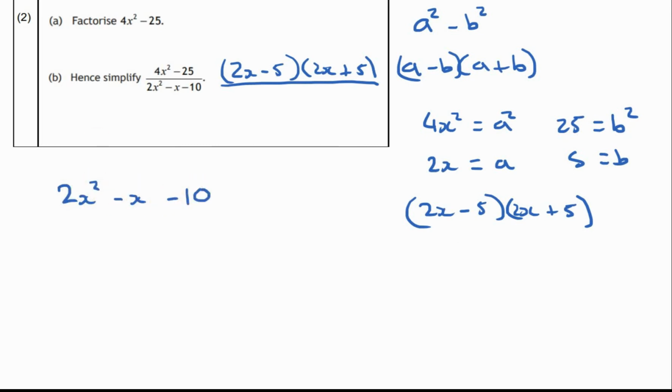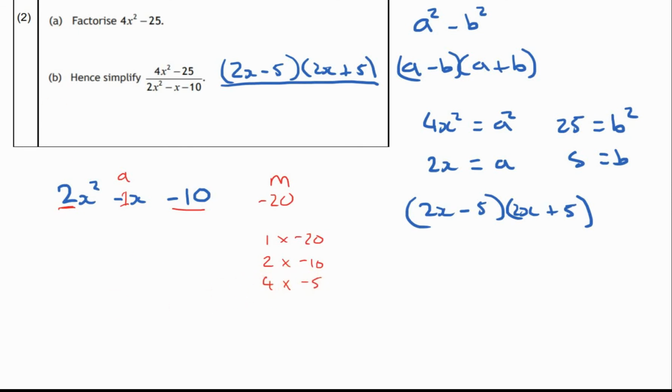So this time I'm adding to give us this number in here, which in this case is going to be minus 1. Okay, we don't write the 1, but it's there. And I'm multiplying to give me minus 20 because I'm doing the 2 multiplied by the minus 10. Okay, so what are my multiples of minus 20? Well, let's start off with 1 times minus 20. That doesn't give me that. I could do 2 times minus 10, not quite. 3 wouldn't go, 4. I could do 4 times minus 5. This is looking good. So 4 plus minus 5 is going to be minus 1. So it's 4 and minus 5.